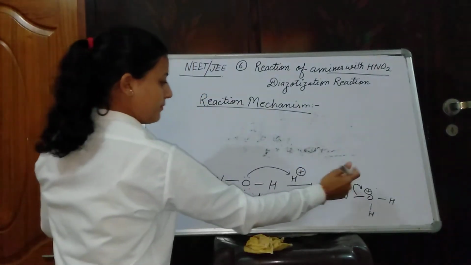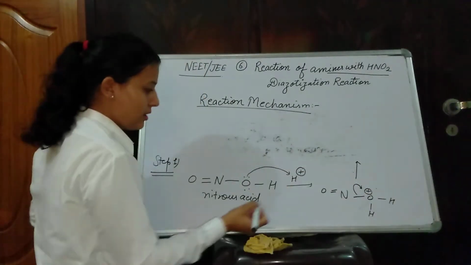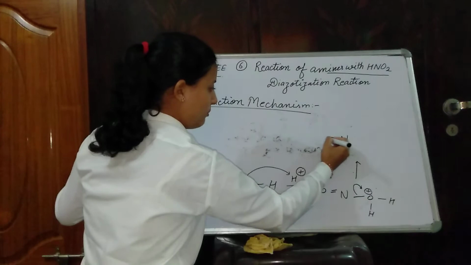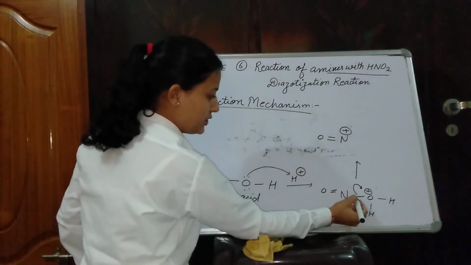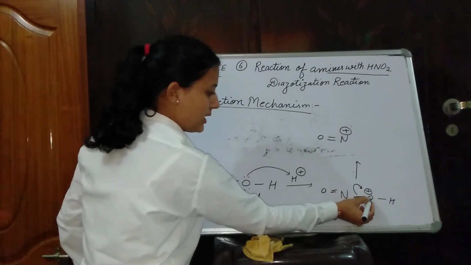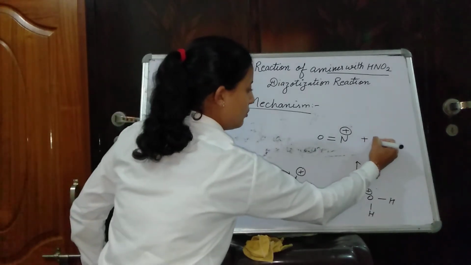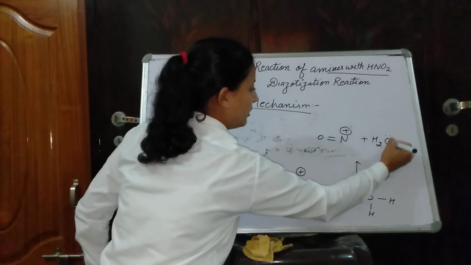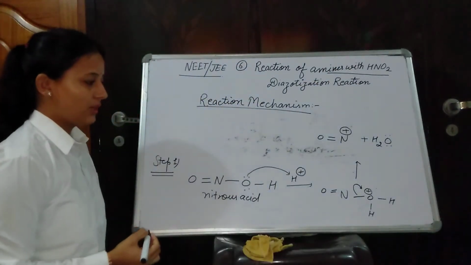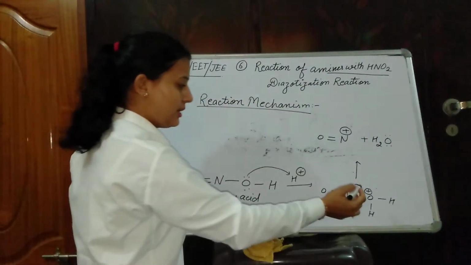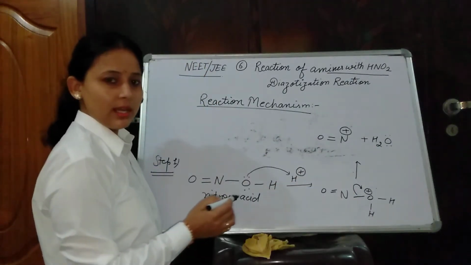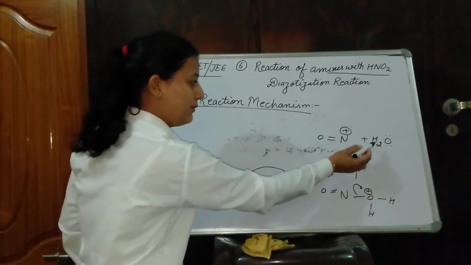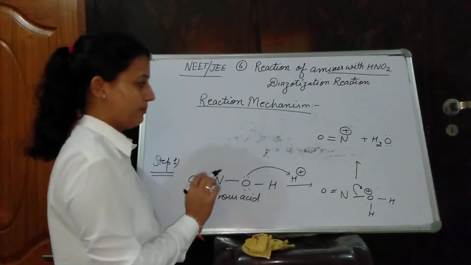After this, formation of N double bond O positive, because the electron density shifts to the oxygen atom, and here the water molecule is removed. In organic chemistry, wherever an O positive HH system forms, it becomes a good leaving group and will leave the system.